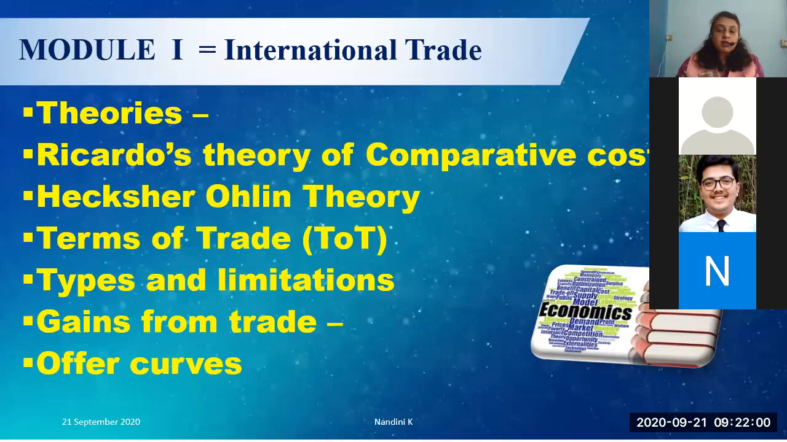All right, and that is what is called offer curves. Offer curves are where a country which has more of one commodity can offer it for exchange, and always imports less of a commodity which it does not have with itself. That is called offer curves. Okay, so this is as far as module 1.